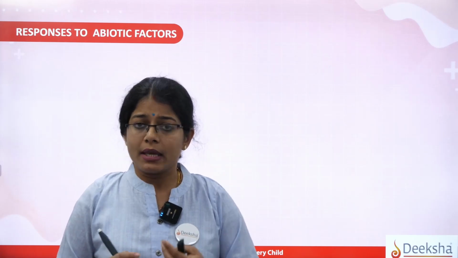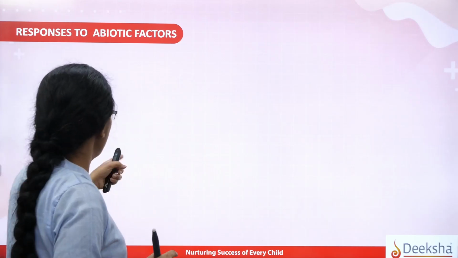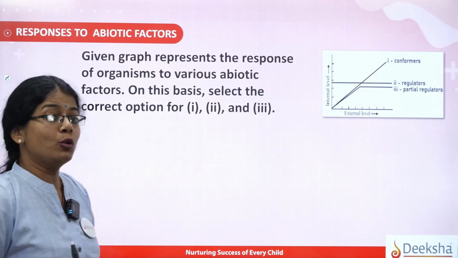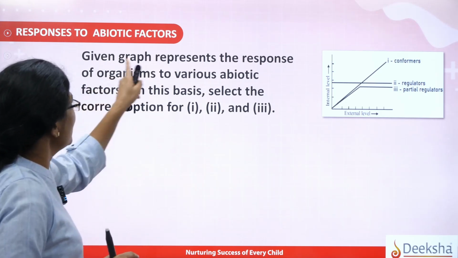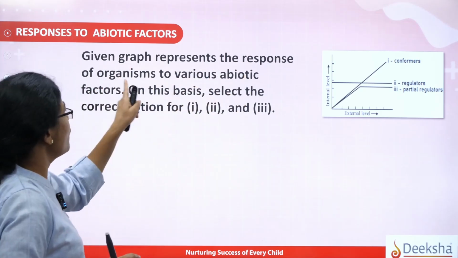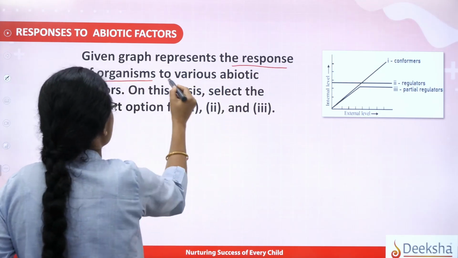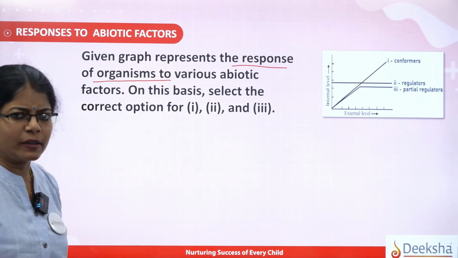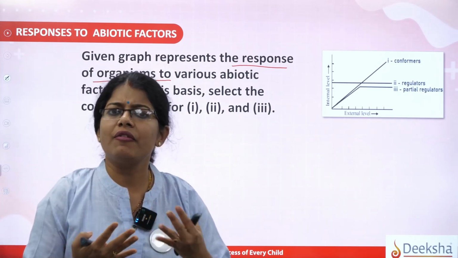Now let us see the first type that we are going to learn, with respect to one graphical presentation. Here we go. You have one question with respect to the changes of the abiotic factors. The given graph represents the response of organisms to various abiotic factors. As I said, I give a hint: the factors will change every now and then.